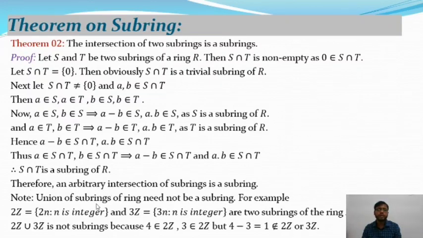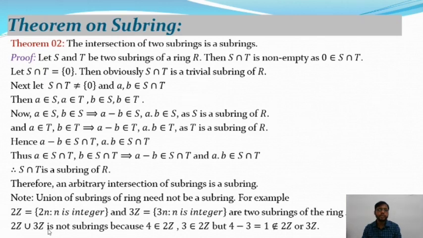But the union of subrings of a ring need not be a subring. For example, say 2Z. Okay, so 2Z equals 2n, where n is an integer. This is actually the even integers. And 3Z equals 3n, the elements of the type 3n, where n is an integer. Both are subrings of the ring Z.